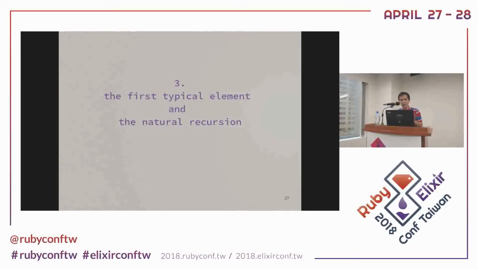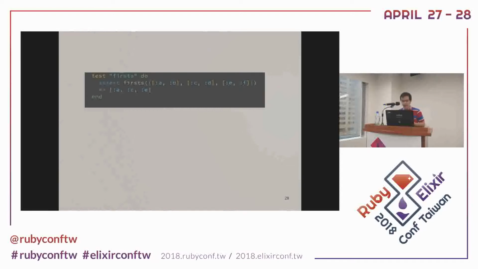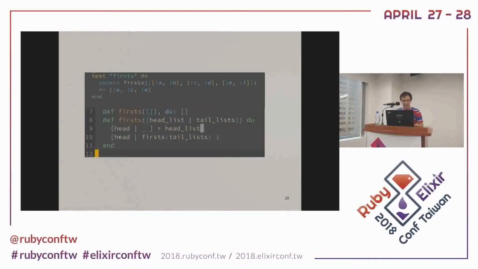Okay, so rember has two parts. The first one is the first typical element, and the other one is a natural recursion. Like this example, there's a list inside a list. I want to take the first element of each inside list. So I want to take A from AB, C from CD, and E from EF. So we will return A, C, E. How do we do that? We first always return the empty list, and then we use some pattern matching, the head list and the tail lists.